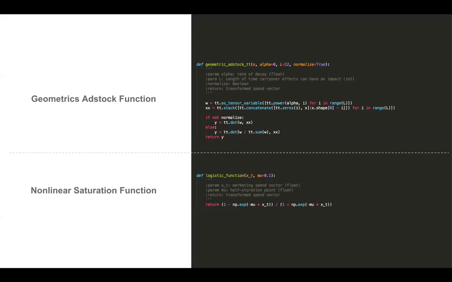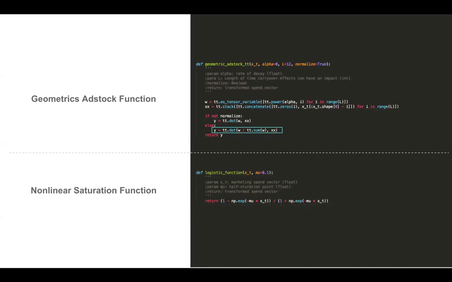So just to dig a little bit deeper into these transformation functions, because this is one of the main challenges that we encountered when trying to implement this model. When it comes to the geometric Adstock, because of the nature of this transformation, we have to fall back on TensorFlow vector and matrix operations. So in the first step, we define a vector of weights, which is based on our decay rate alpha, and that is extended out over a length L. And typically we set that to be 12 weeks based on the recommendations from Jin and colleagues.